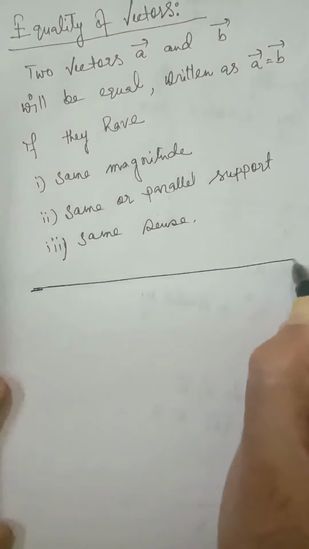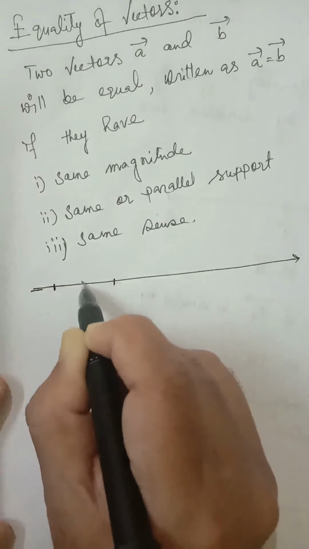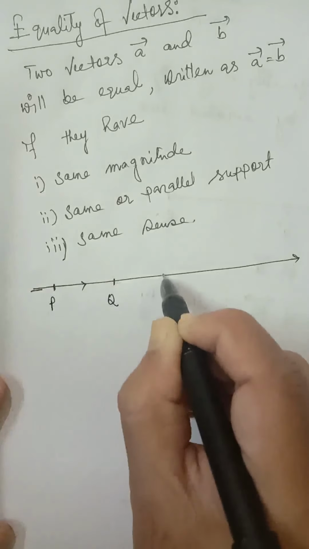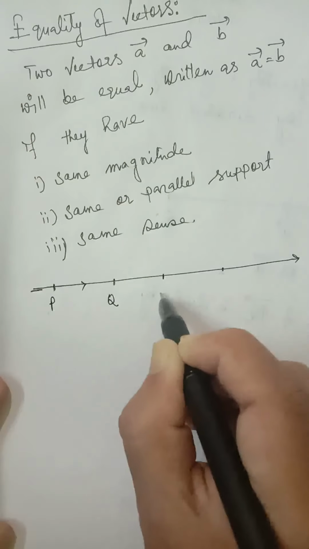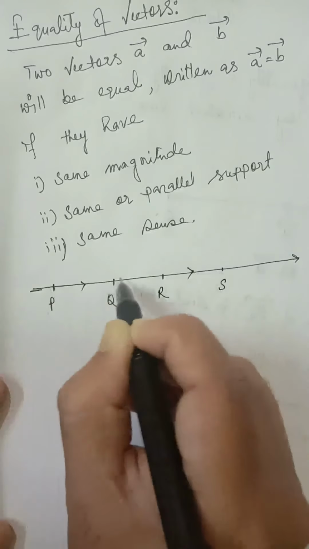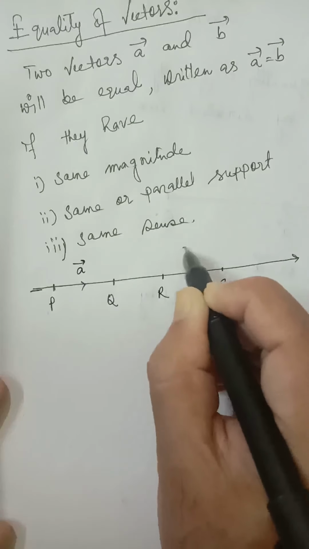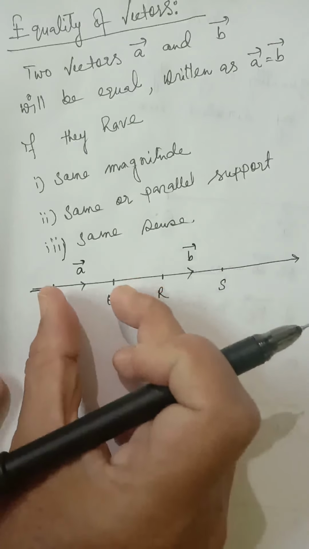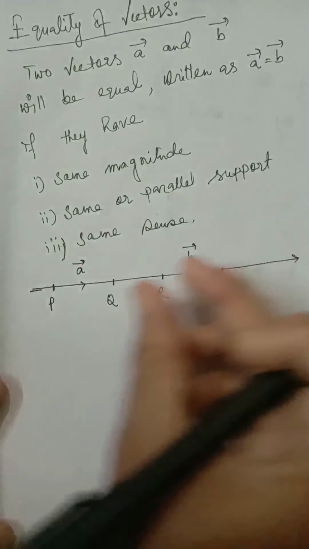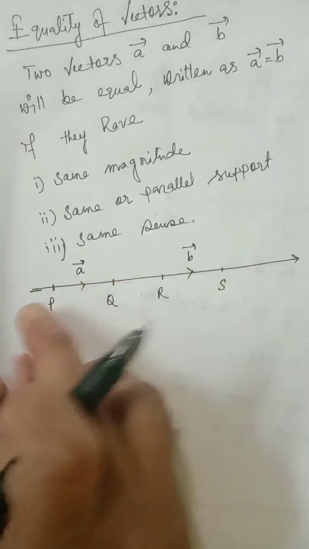Now let me draw, suppose this is a ray of a line. Let us consider these two, PQ and RS. Suppose PQ represents A vector, RS represents B vector. You can see both A vector and B vector lie on the same ray. So we say A and B have same support, same sense.